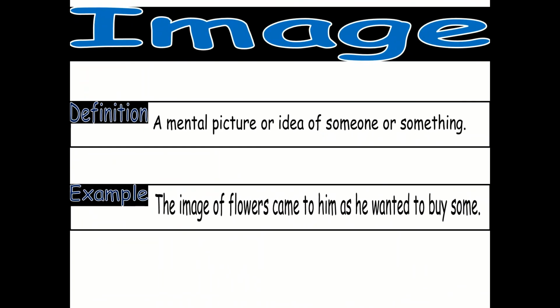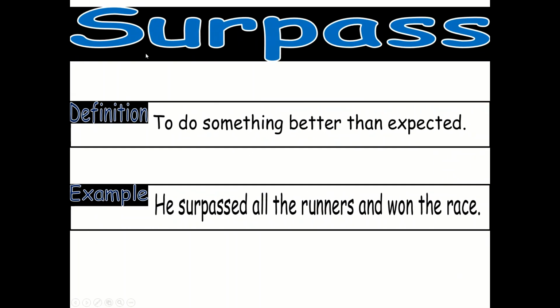Image. A mental picture or idea of someone or something. Example: the image of a flower came to him as he wanted to buy some. Surpass. To do something better than expected. He surpassed all the runners and won the race.